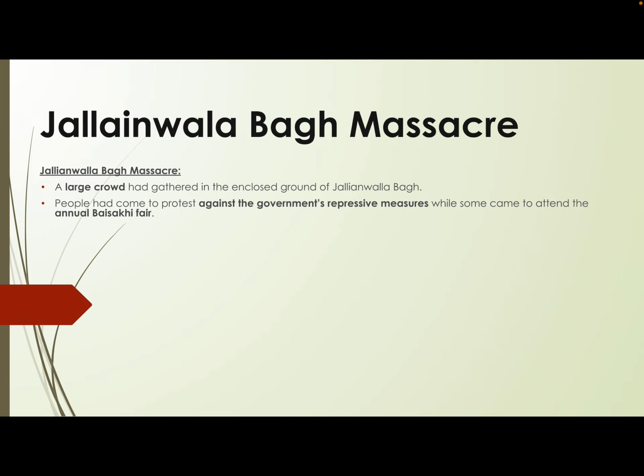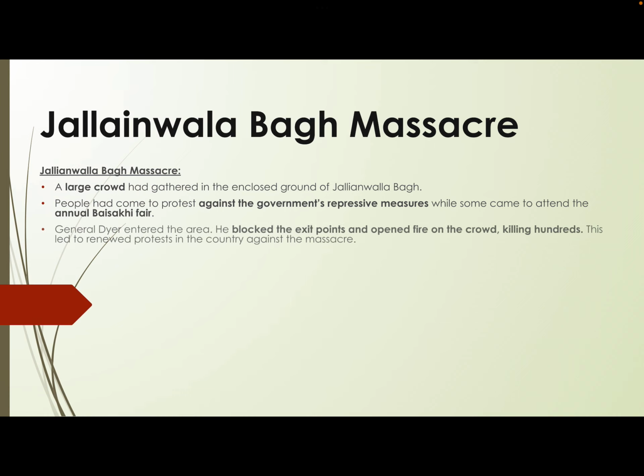So this was the scene before we talk about how the tragedy took place and what the outcome was. General Dyer entered this area, blocked the exit points and opened fire on the crowd, killing hundreds of people. First of all, people were not allowed to assemble.